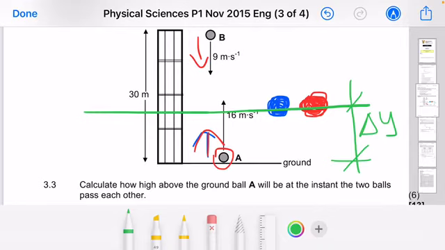So you might need to do some calculations for object B and some calculations for object A, and compare the two, or perform some equations in order to find the height. Massively important, ladies and gentlemen. That's why this question is allocated 6 marks.